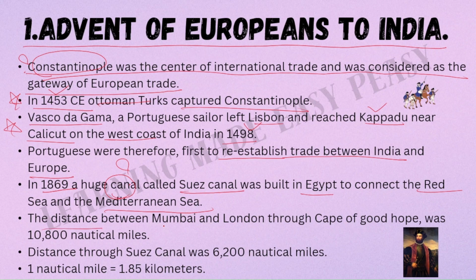The distance between Mumbai and London through Cape of Good Hope was 10,800 nautical miles. Distance through Suez Canal was 6,200 nautical miles. 1 nautical mile is equal to 1.85 kilometers. This is important. It will be asked.